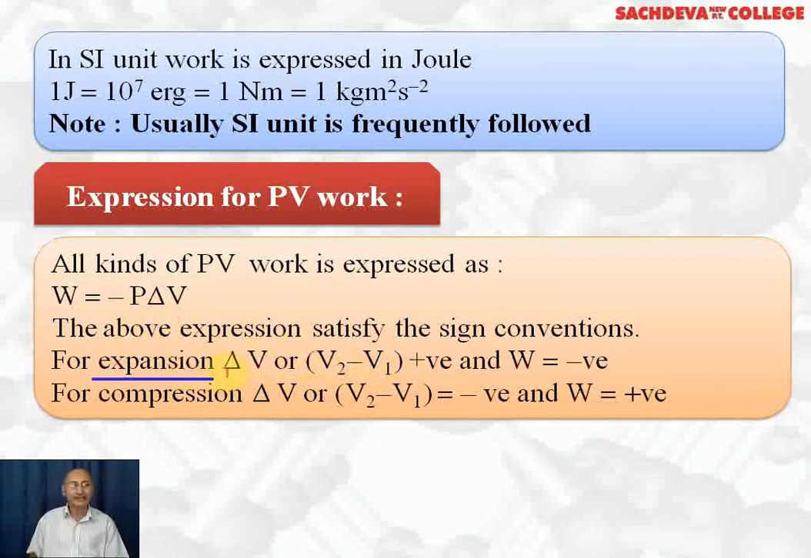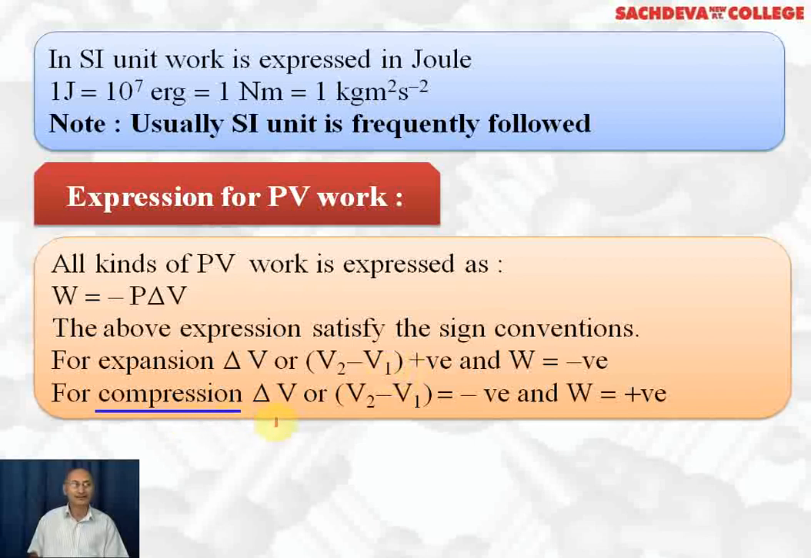If there is expansion, delta V is positive. Delta V is V2 minus V1. V2 is final volume. V1 is initial volume. If it is positive, the W will be negative. Because delta V is positive, so W comes out to be negative. That is, some work will be done by the system against external pressure.